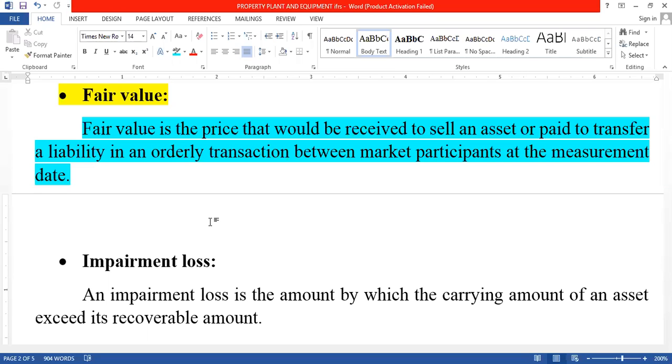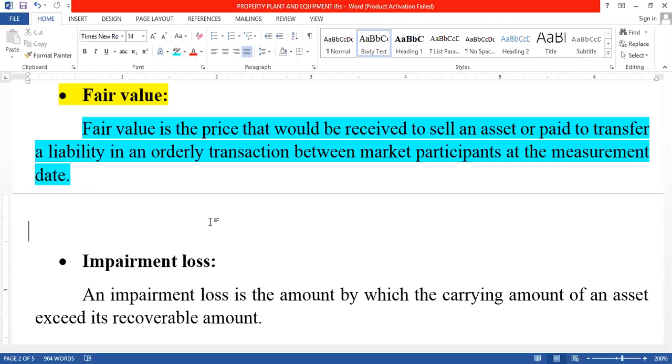So what is meant by fair value? Fair value is the price that would be received to sell an asset or paid to transfer a liability in an orderly transaction between market participants at the measurement date.